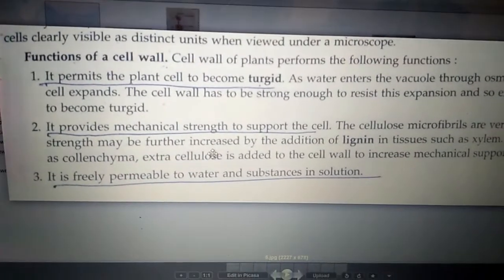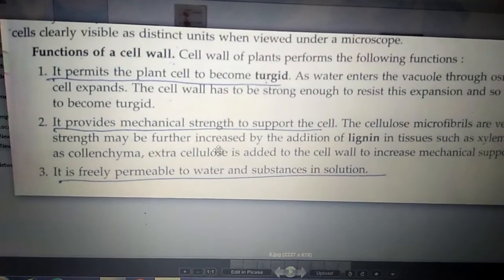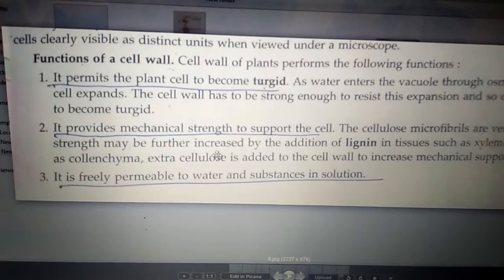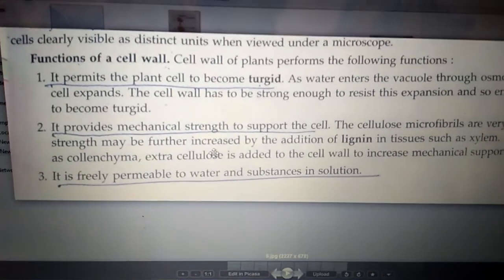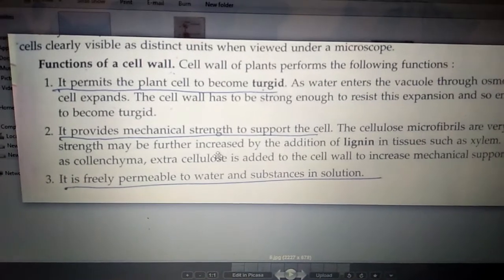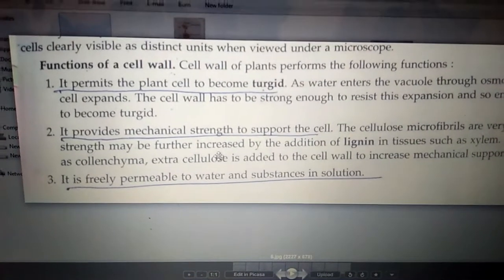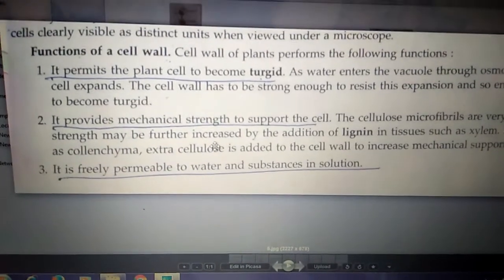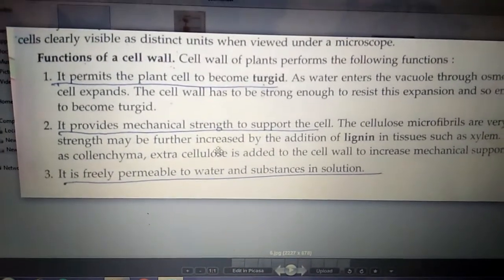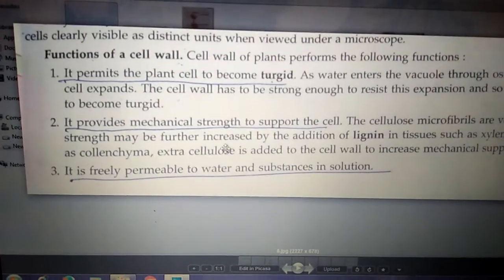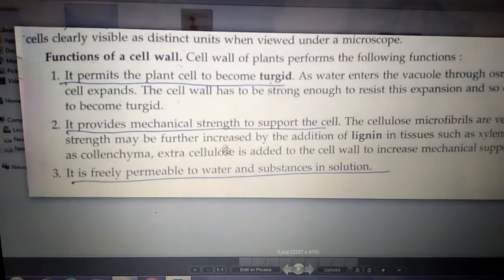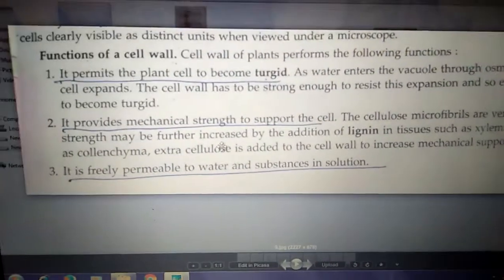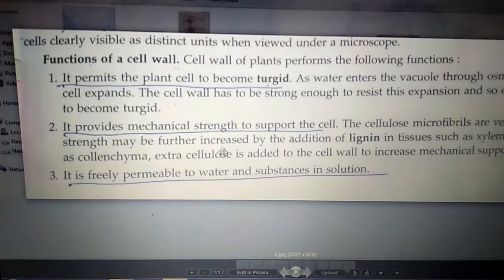Now what are the functions of the cell wall? Now cell wall permits the plant cell to become turgid. Plant cell contains more amount of water. 90% of the plant cell contains water. So whenever water enters into the cell, it becomes turgid. That extra pressure, when water enters into the cell, is tolerated with the help of the cell wall. So cell wall permits the plant cell to become turgid.